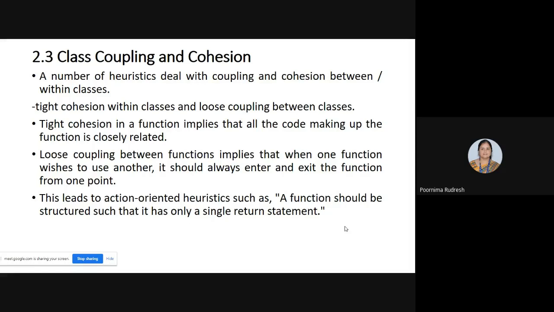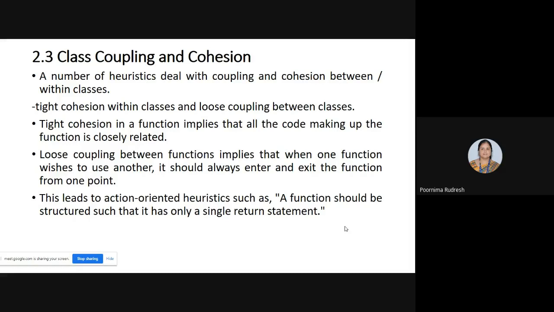So far, you have studied different heuristics related to objects and classes and messages and methods, right? And a number of heuristics deal with the coupling and cohesion between or within the classes. So here, you are going to study the coupling and cohesion within the class or between the classes. And we have the tight cohesion within the classes and loose coupling between the classes. Okay, so we'll see what is coupling and cohesion later.